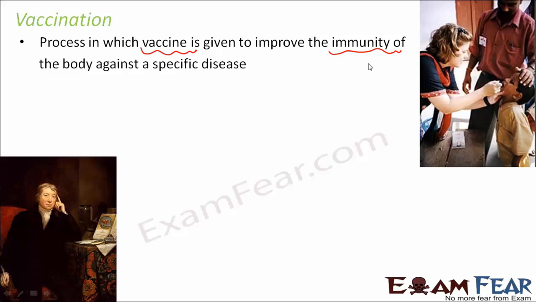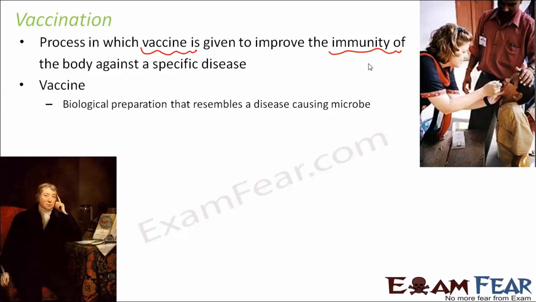For example, if polio drops are given to kids, that means the immunity of the body against the polio disease is being developed, so that if the microbe which causes polio attacks that person, the body will be able to fight against that microbe and will not get polio. The reason is the body has developed a very strong immunity against polio. How did the body develop that immunity? Due to the introduction of the vaccine. So, what is this vaccine?